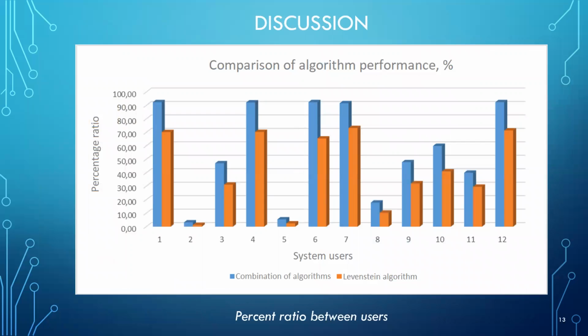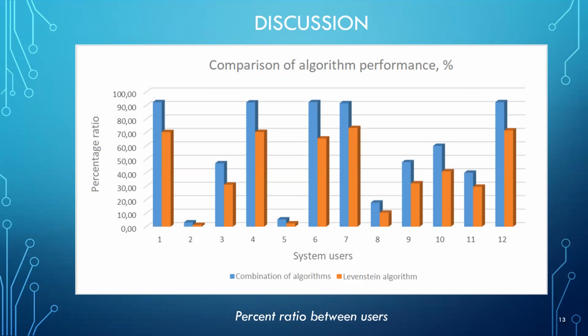After implementing the intelligent system, a statistical analysis of two system parameters was carried out, namely comparing the speed of user sample formation and the accuracy of the obtained percentage ratio. The combination of the Levenshtein algorithm, N-grams, sample extension, and noisy channel model, and the standard Levenshtein algorithm are most often used in similar systems for the socialization of individuals.